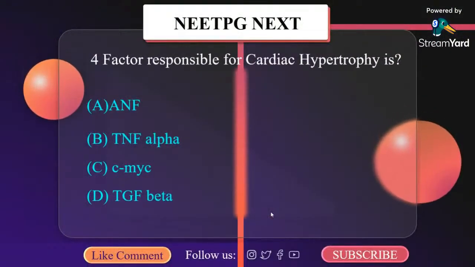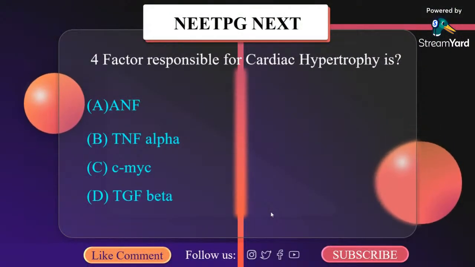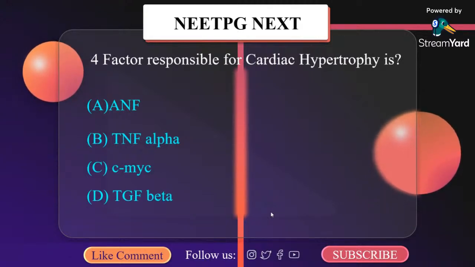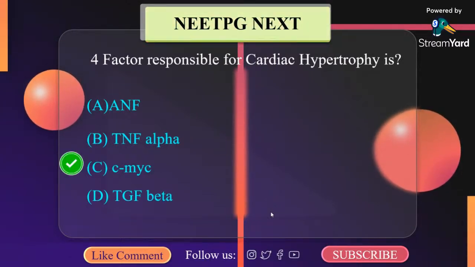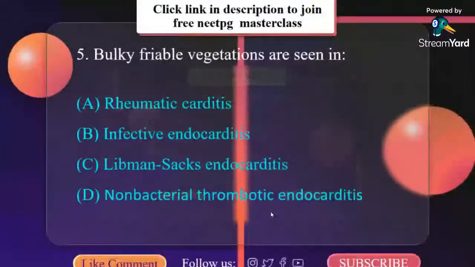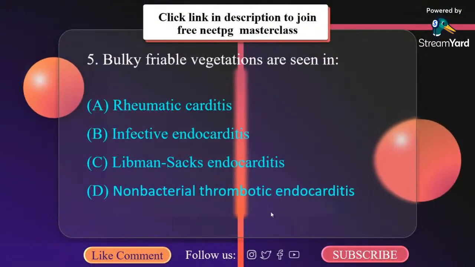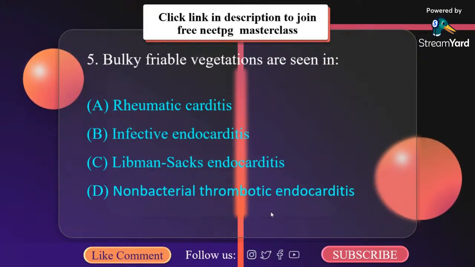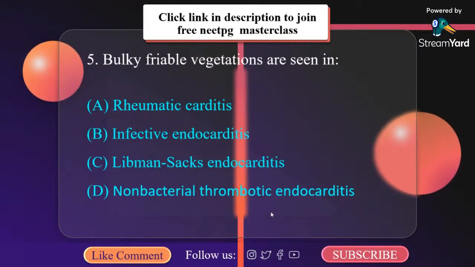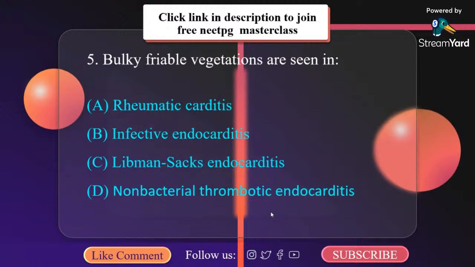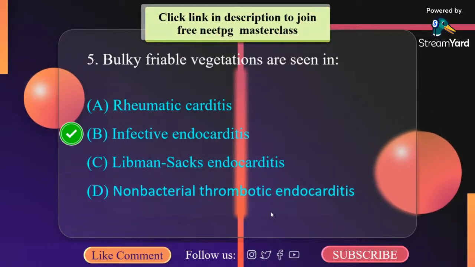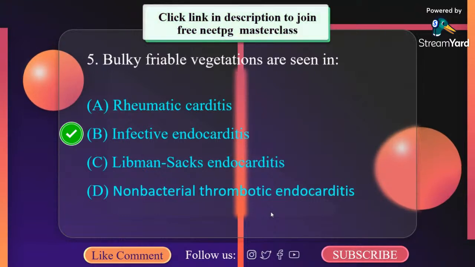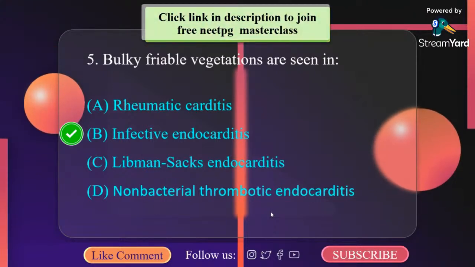Factor responsible for cardiac hypertrophy is A. ANF, B. TNF alpha, C. c-myc, D. TGF beta. It is c-myc. Bulky friable vegetations are seen in A. Rheumatic carditis, B. Infective endocarditis, C. Libman-Sacks endocarditis, D. Non-bacterial thrombotic endocarditis. It is infective endocarditis where you see bulky friable vegetations.